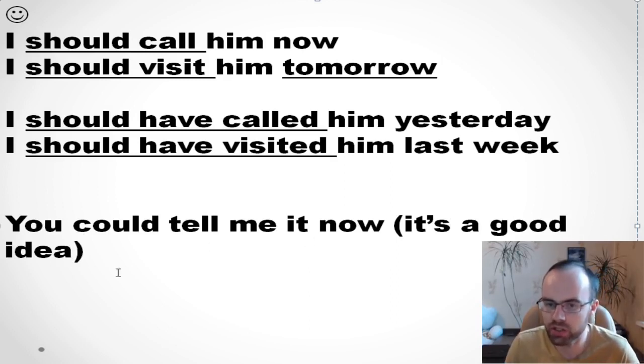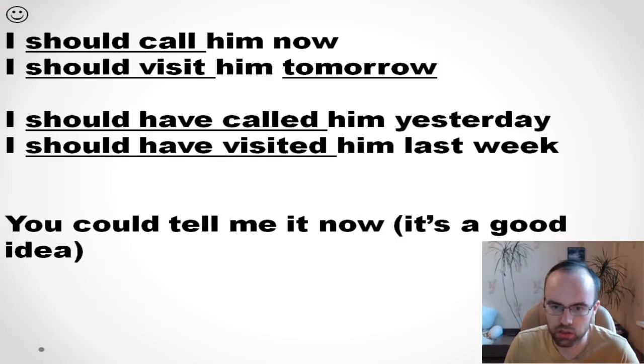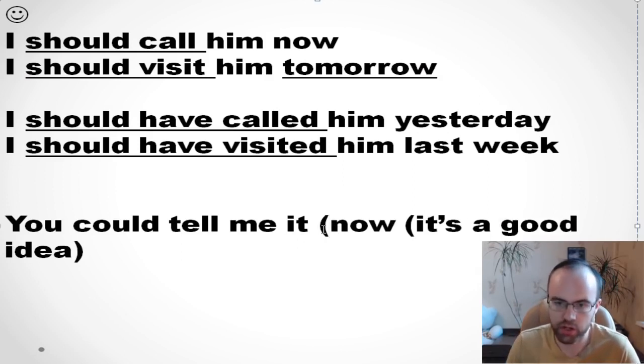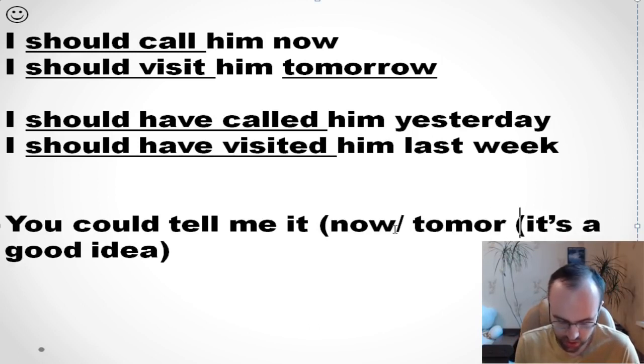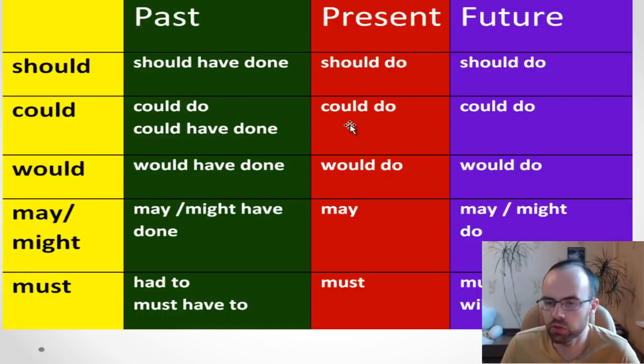So it's about now. So it can be about the future. So you could tell me it not only now, but you could tell me it tomorrow. So we use this modal verb for the present and for the future.